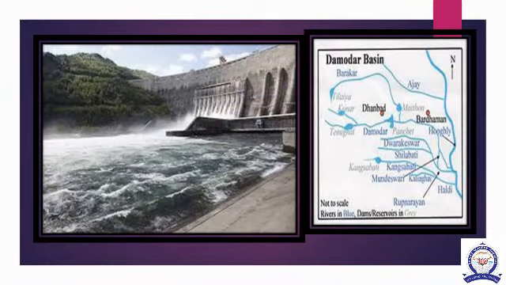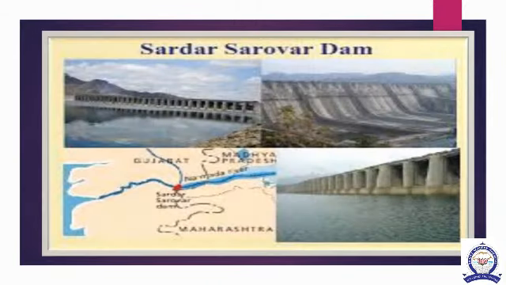Damodar Valley project is constructed on river Damodar in West Bengal. It checks flood in the river. Next, Sardar Sarovar Dam. Sardar Sarovar Dam is built on river Narmada and it gives water to the states of Madhya Pradesh and Gujarat.